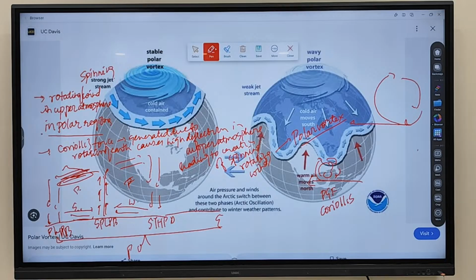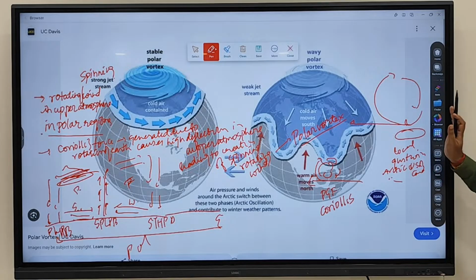Clear? Now, if you remember last class, we talked about a gusty wind blowing in the Arctic region, in USA, Canada. Which local wind did we discuss? Which local wind is blowing in the Siberian region?